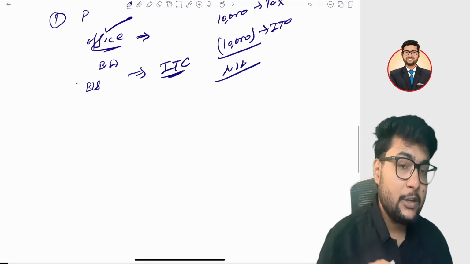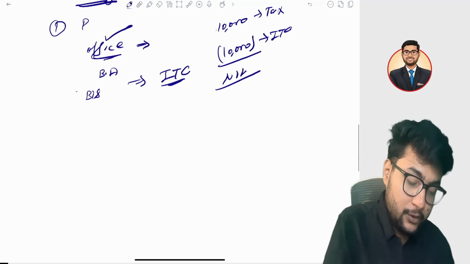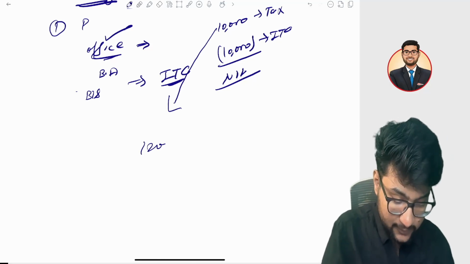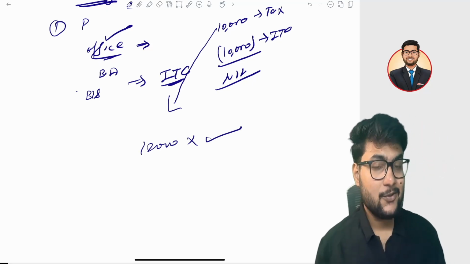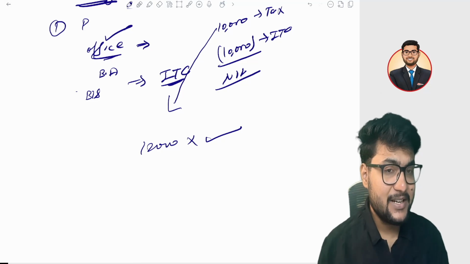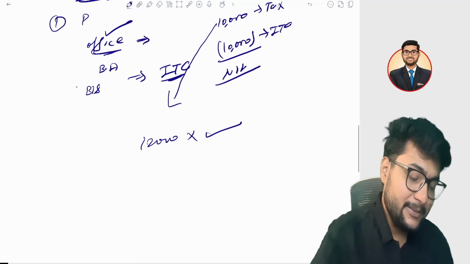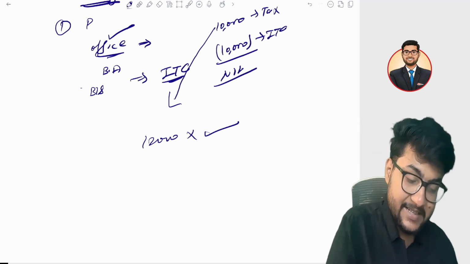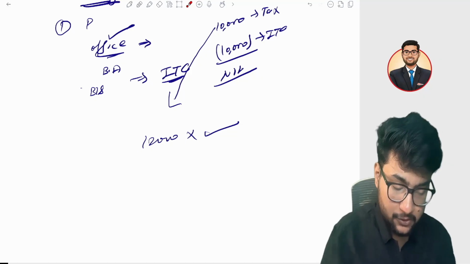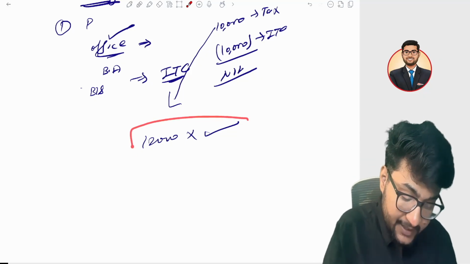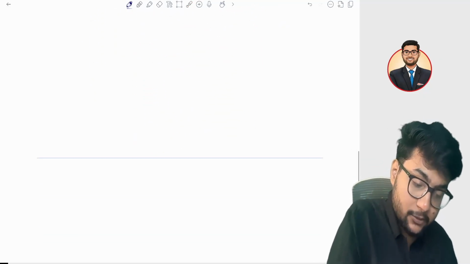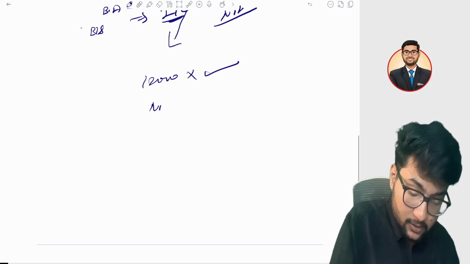Now, what does the government expect from you? The government wants at least you to show this at 12,000 so that we can recover this tax. But you are an idiot. You are selling it at nil rupees. You are selling it at a nil rate.